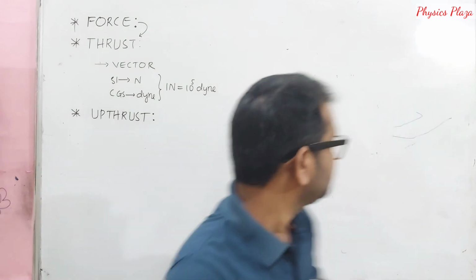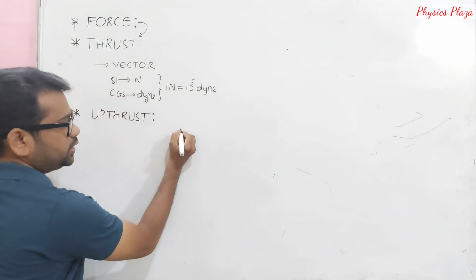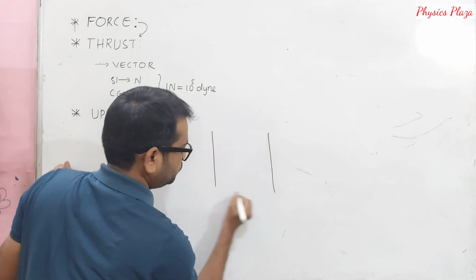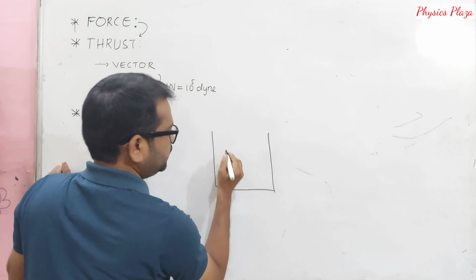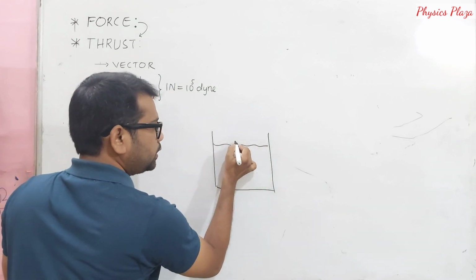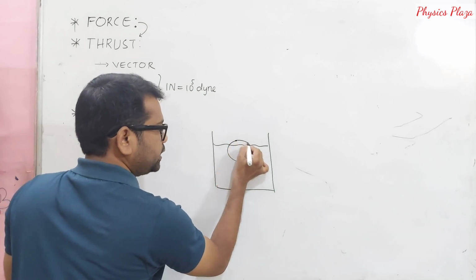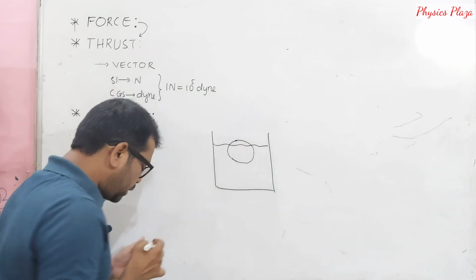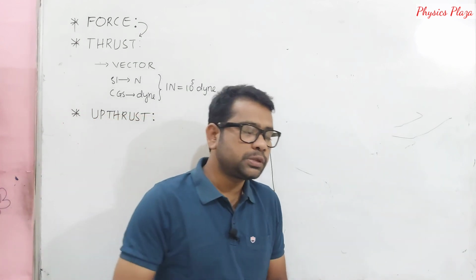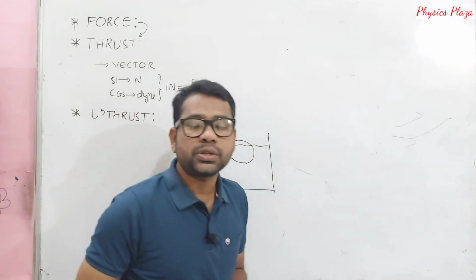Let us discuss here. As I have shown you, children, here is a beaker, and in that some liquid is taken. And here a ball or a body is immersed. It is not compulsory that it should be immersed completely. It might be immersed partially or wholly also.